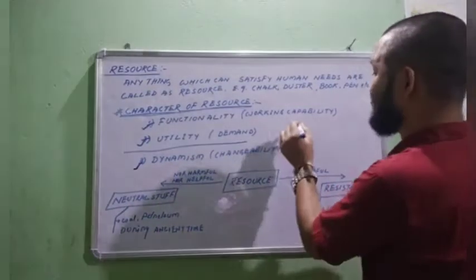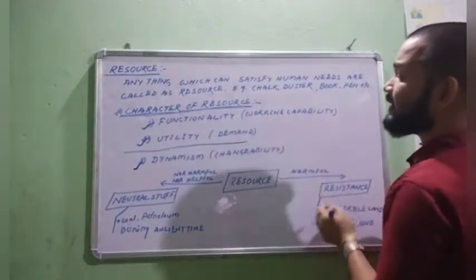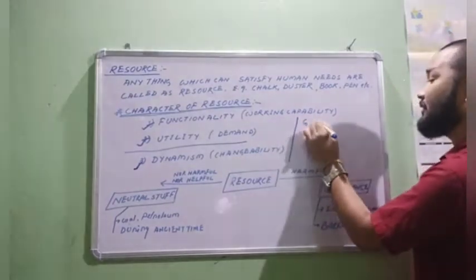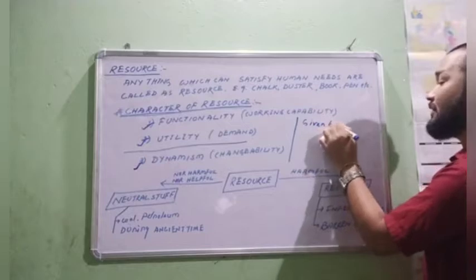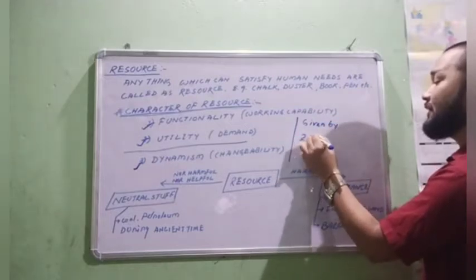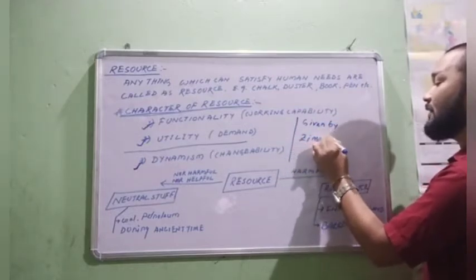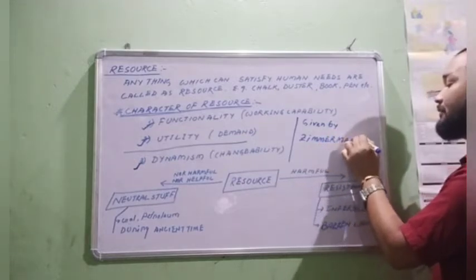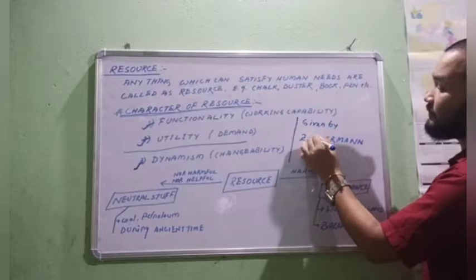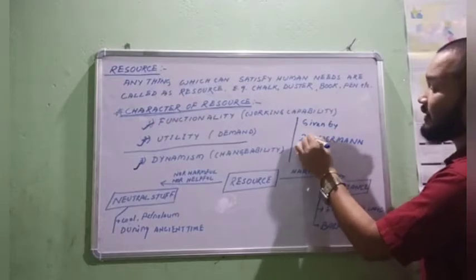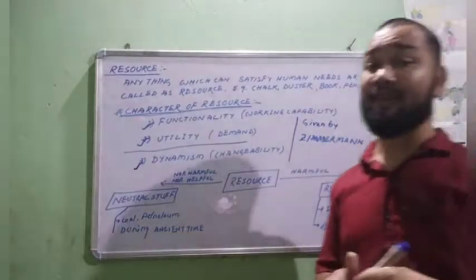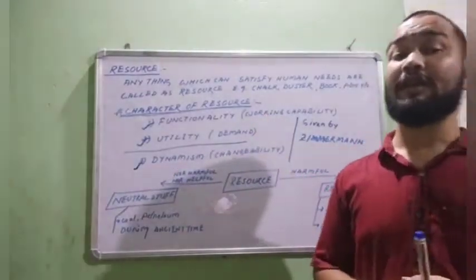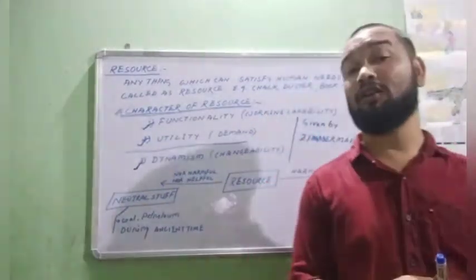And this concept of the characteristics of a resource was given by Zimmerman. Zimmerman was a geographer who gave this concept of utility and functionality of a resource.